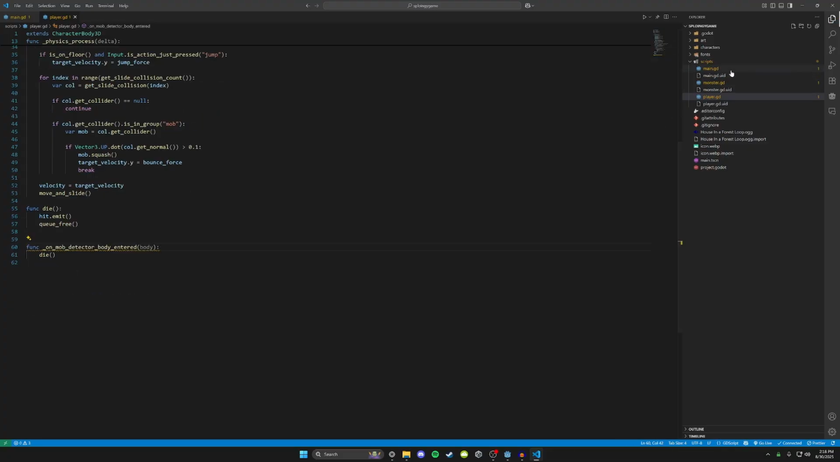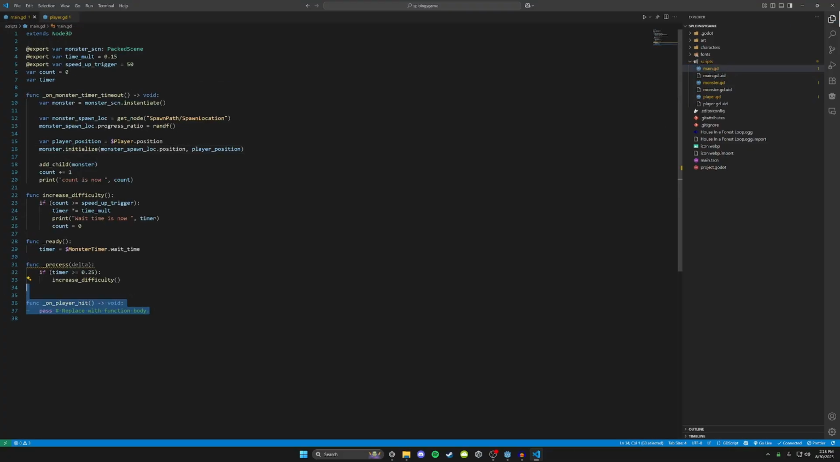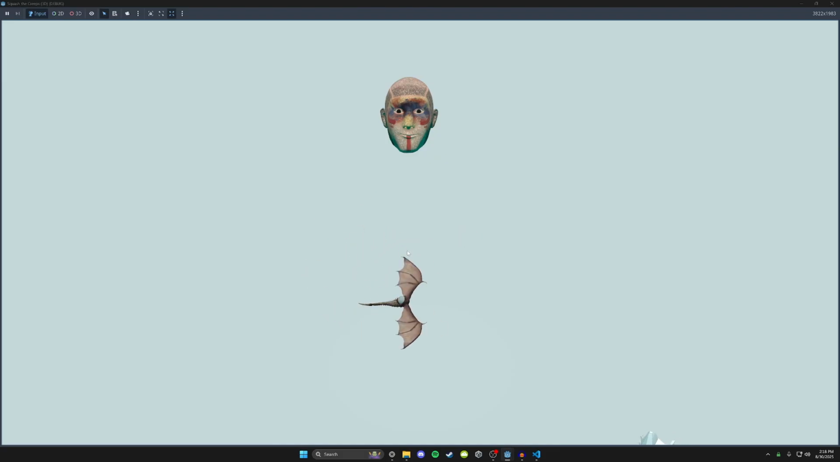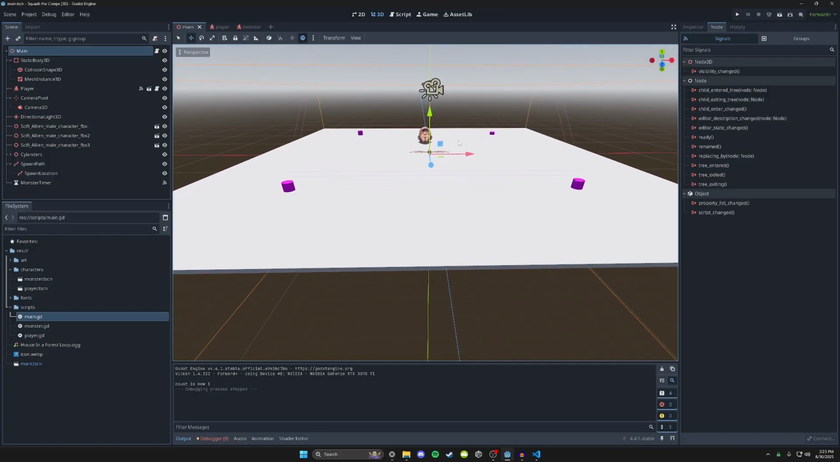But then we can go back into main.gd. We have our on player hit, and then we just do monster timer dot stop. Okay, so now we can run this, and if we get killed, it stops spawning. Look at that. But will it kill us if we... No, so this works.